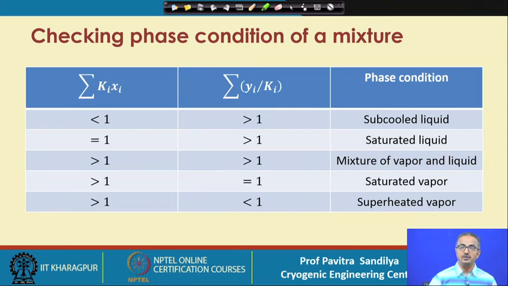Now there is another way of checking whether we have a partially vaporized liquid or partially condensed vapor or not. We take the summation of Ki Xi and the summation of Yi by Ki, and we check their values, and various combinations have been given. By looking at these combinations, we can make out whether we have subcooled liquid, saturated liquid, a mixture of liquid and vapor, saturated vapor or superheated vapor. Naturally, for our separation we would like to have a mixture of vapor and liquid.